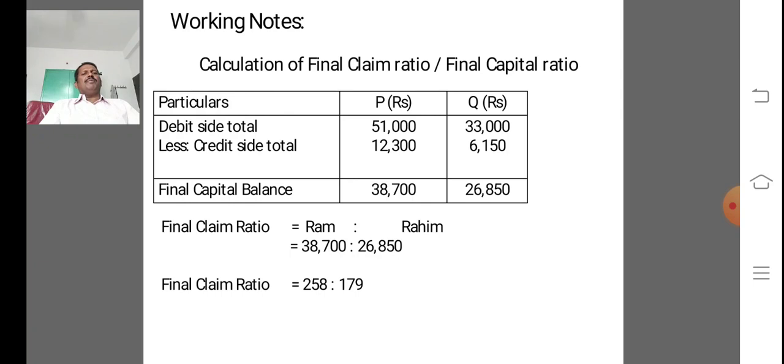Therefore 38,700 is to 26,850. The final claim ratio is equal to 258 is to 179.